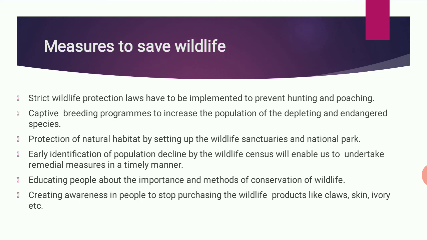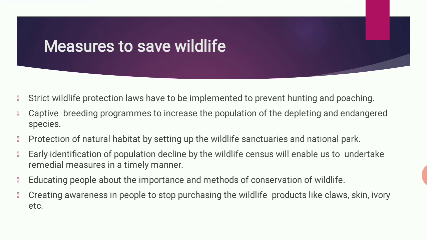Early identification of population declines in the wildlife by the wildlife census, which enables us to undertake remedial measures in a timely manner. See, we have to keep an eye on which animal is going to be finished.